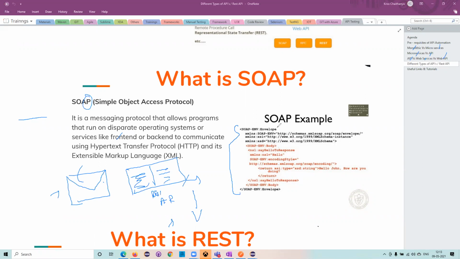Or they would have some code language in which they sent the message. Similarly, if you want to send some text via the HTTP protocol, this SOAP protocol would be used for that. So this is purely a messaging protocol. It is just to transfer data from one system to another system.